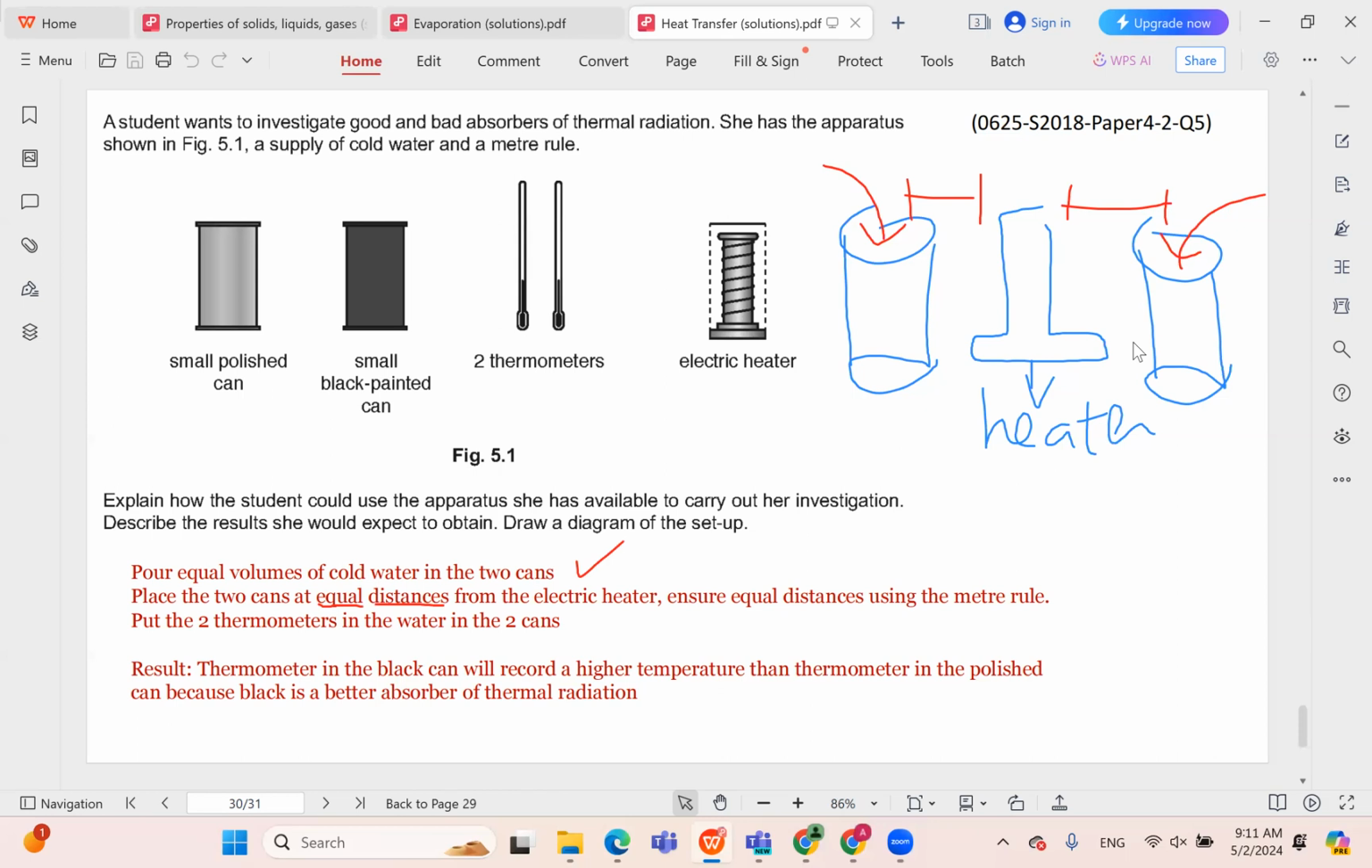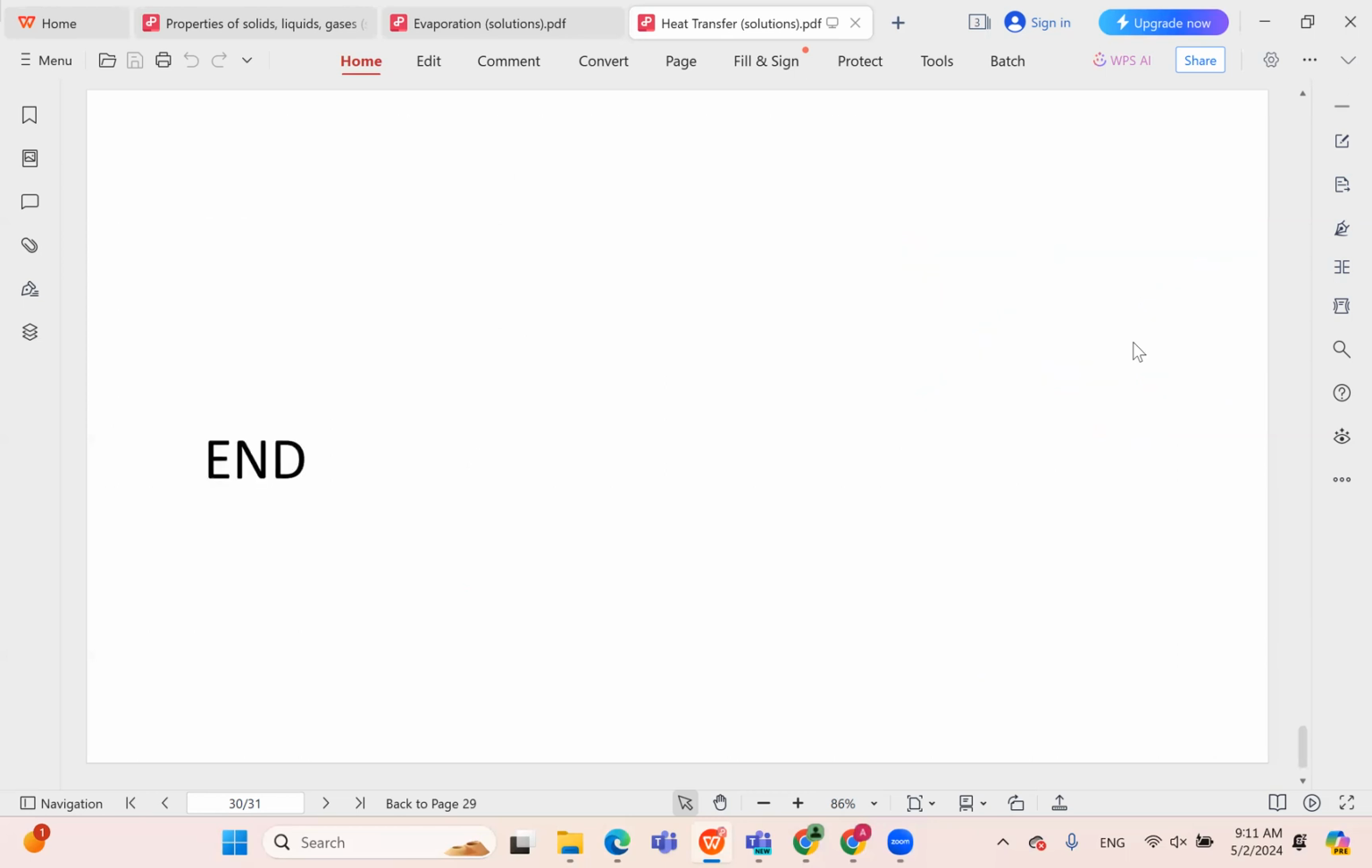We put the 2 thermometers in the water in the 2 cans, and the result is that the thermometer in the black can will record a higher temperature than the thermometer in the polished can, because black is a better absorber of thermal radiation.